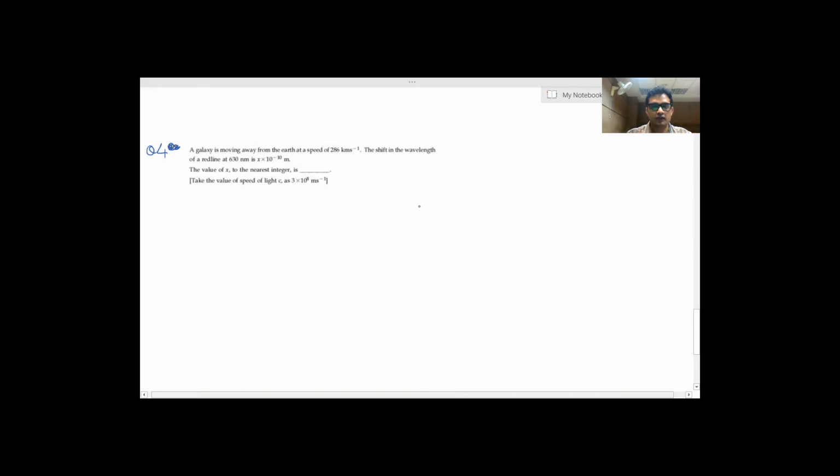So here the shift will be, it is a red line, so I am calling it red shift. Red shift will be v_r by c into lambda. Here v_r is the relative velocity of the galaxy with respect to Earth. It is given as 286 kilometer per second, so it will be equal to 286 into 10 to the power 3 meter per second, and speed of light we know as 3 into 10 to the power 8 meter per second.